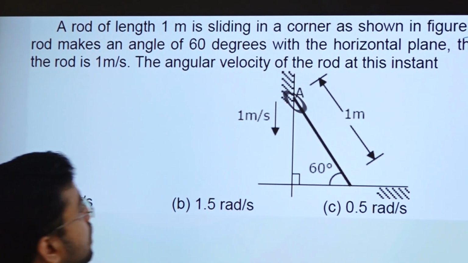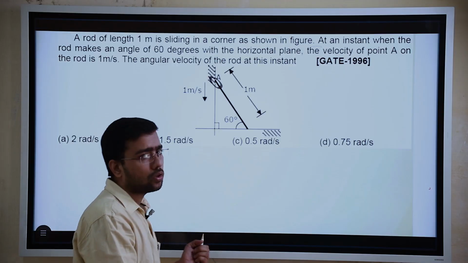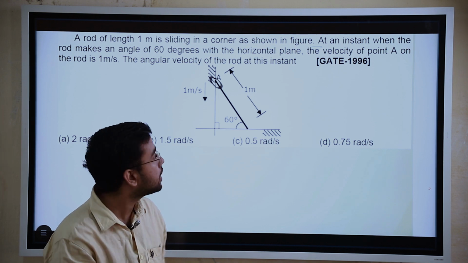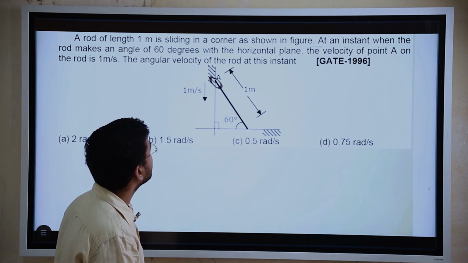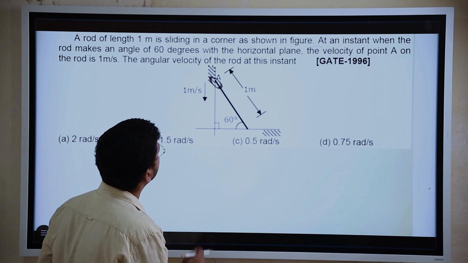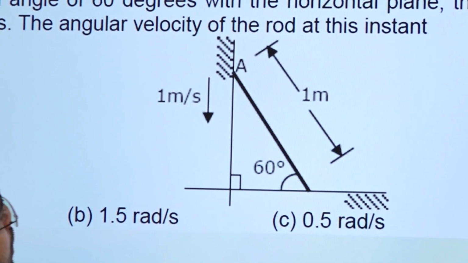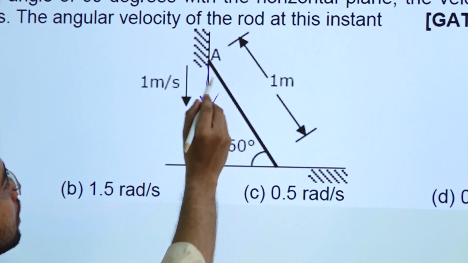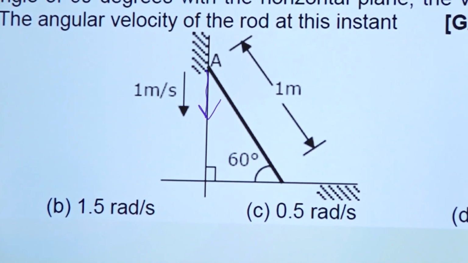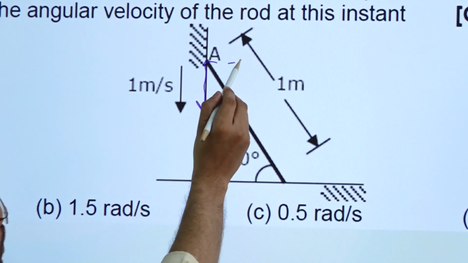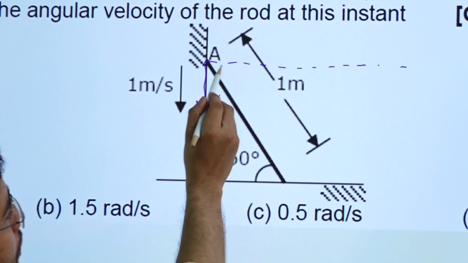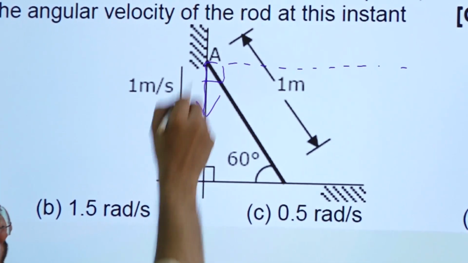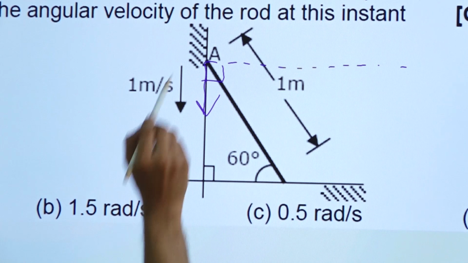Okay, so this problem we are going to solve with the help of the instantaneous center method that you must have studied in dynamics of machine, or kinematics of machine, right. So how to find the instantaneous center? I will tell you first. This A is moving in the downward direction, right. To find the instantaneous center, you have to draw a perpendicular. This will be perpendicular to the direction of motion of A, not perpendicular to the surface, right.